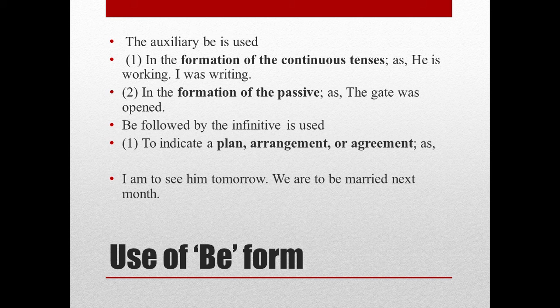Now be followed by the infinitive. Infinitive is always used with to. Number one, to indicate a plan, arrangement, or agreement. As an example, I am to see him tomorrow. This is showing a plan. We are to be married next month. It is showing an agreement or an arrangement or a plan too.